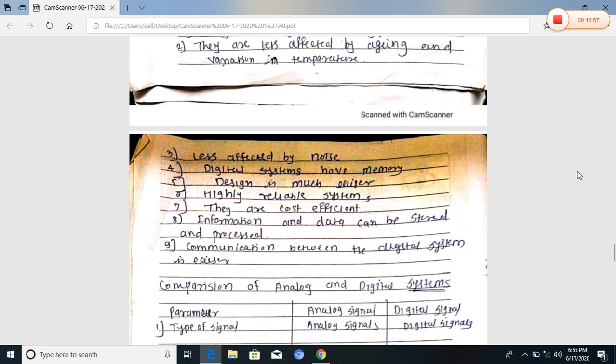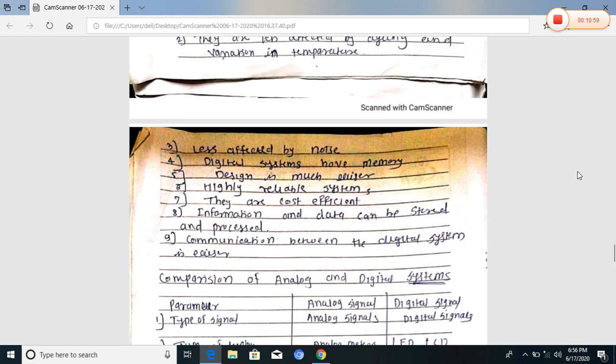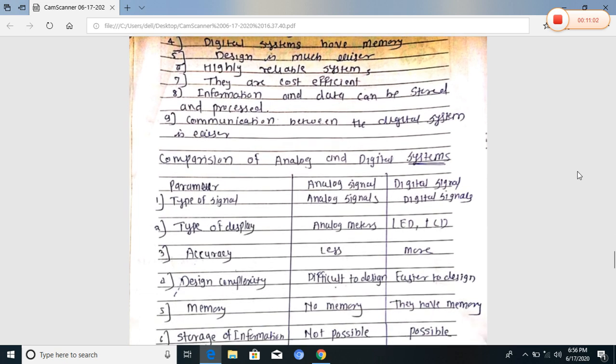Next, comparison of digital circuit and analog circuit. In the last point we discussed what analog and digital circuits are. The circuit that processes only analog signals is called an analog circuit, so the type of signal is analog. The circuit that processes only digital signals is called a digital circuit, so the type of signal is digital. Type of display: analog meters. Types of display in a digital circuit: LED and LCD.